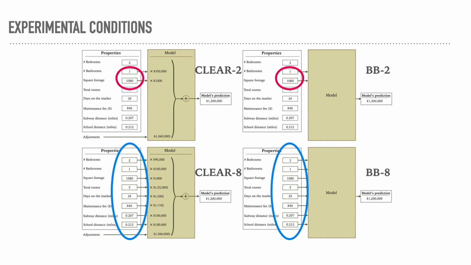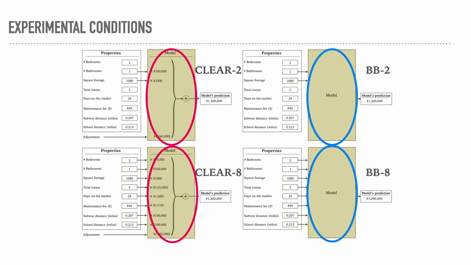The models at the top use 2 features to predict the price, while the models at the bottom use 8 features to predict the price. The models on the left are completely clear, meaning that participants can see all the regression coefficients and how the model prediction has been calculated, while the models on the right are a black box.